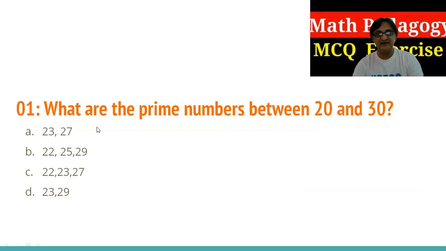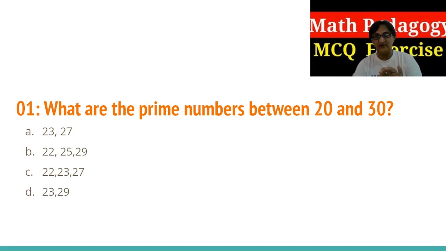So here, this is from 20 to 30. First, you have to think which number is divisible only by itself. Now I see that 27 we can divide by 3. Yes, but 23 is a prime number. Let's see, what about 23 and 29? Is there any number which divides 29? Of course not. 23? Of course not. They can only be divided by themselves. So 23 and 29, so D is the answer.